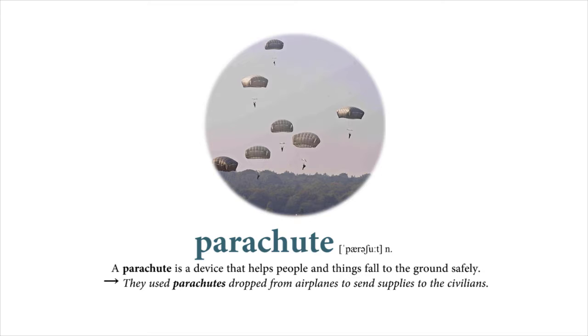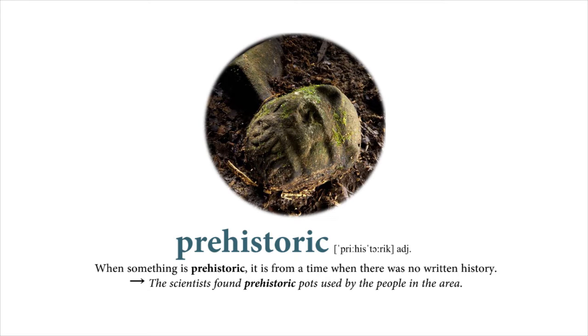Parachute. A parachute is a device that helps people and things fall to the ground safely. They used parachutes dropped from airplanes to send supplies to the civilians. Prehistoric. When something is prehistoric, it is from a time when there was no written history. The scientists found prehistoric pots used by the people in the area.